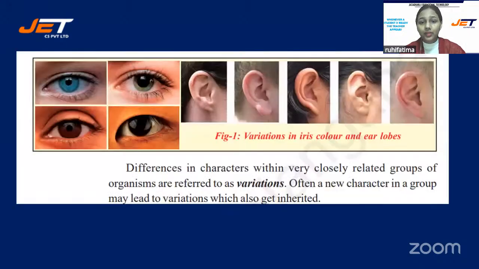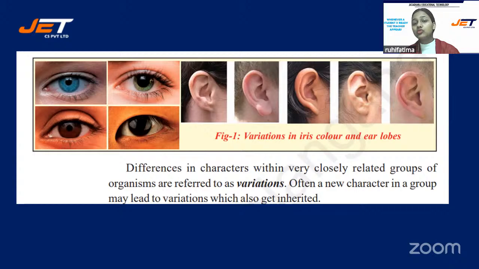First of all, the question is, what is heredity? Students, you must have seen the differences in variations. You must have seen variations in your life, like nobody matches with anyone. A very common example is colored eyes, differences in the characters. Some people have brown colored eyes, some have green, some have blue. Blue is a very rare condition. So what is the variation?